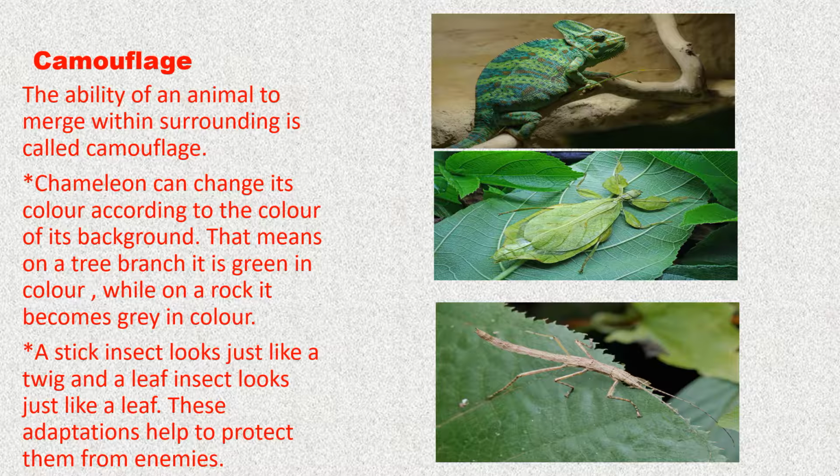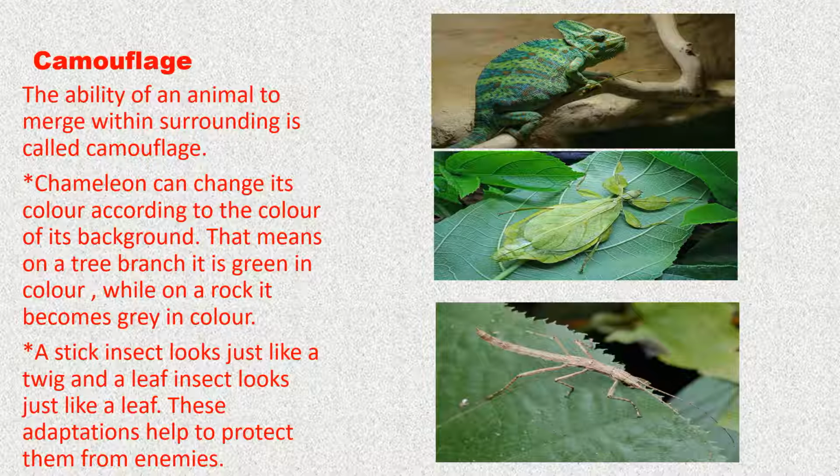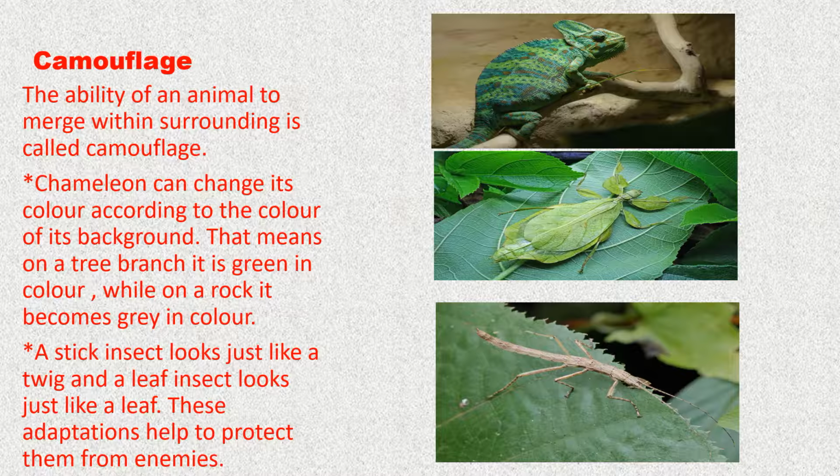Stick insects look like a twig. A chameleon can change its color according to its surroundings. That means on the tree branch it is green in color, while on a rock it becomes gray in color.